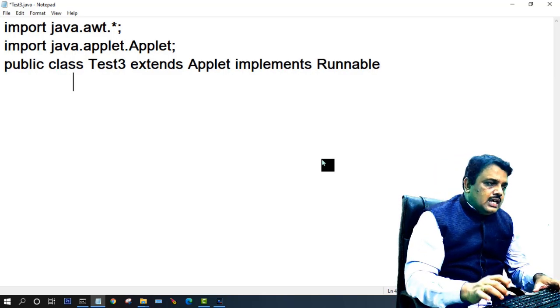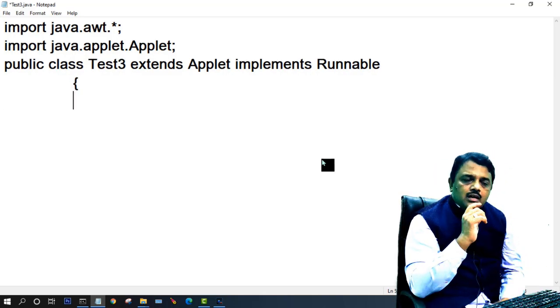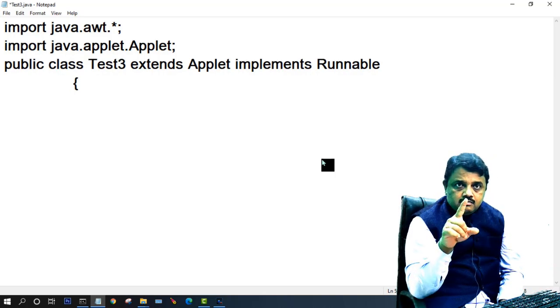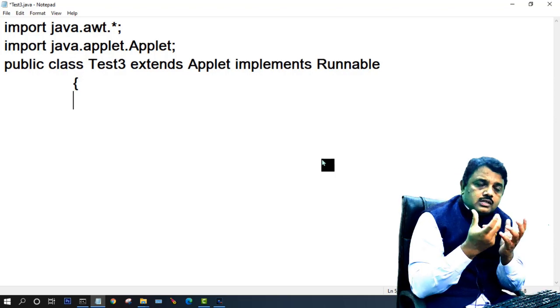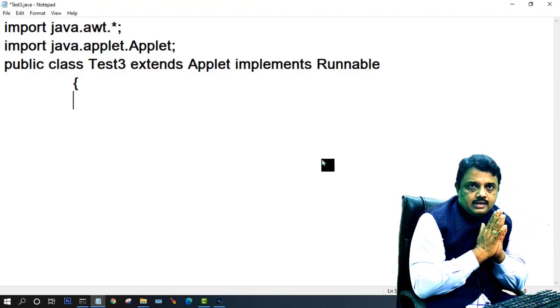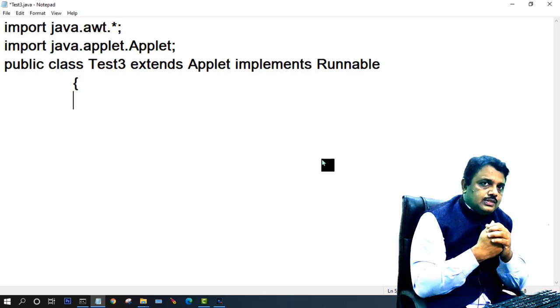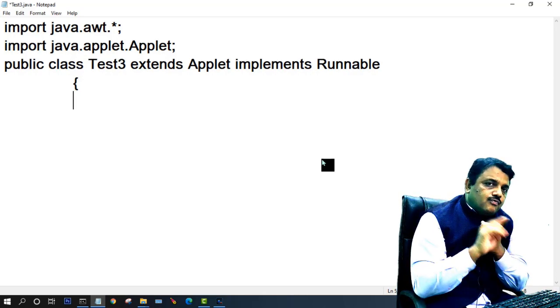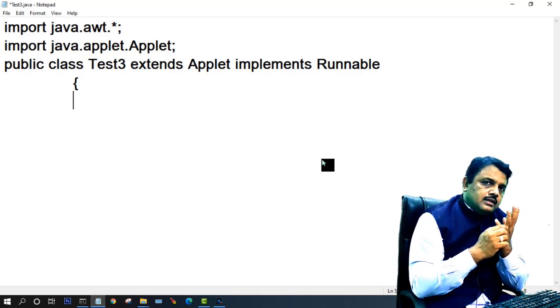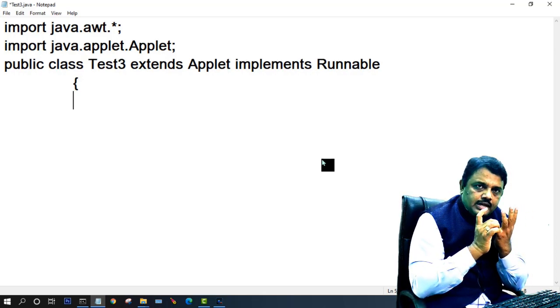Now here you see my class inherited from the Runnable interface. I want the ball to move in parallel. I want to draw an oval. You know that in the Graphics class there is a method fillOval. fillOval is a method having 4 parameters: x coordinate, y coordinate, width and height.